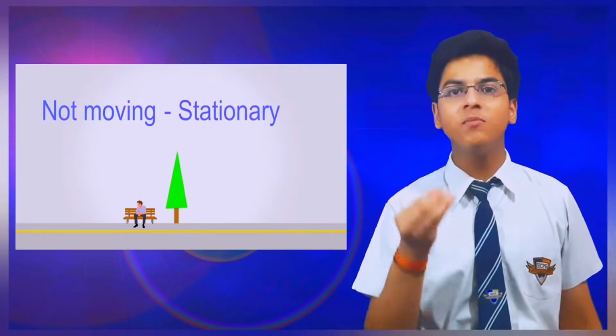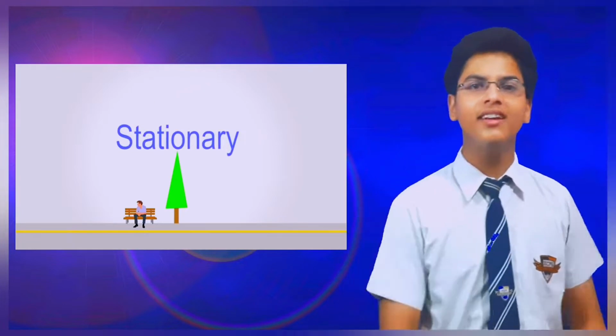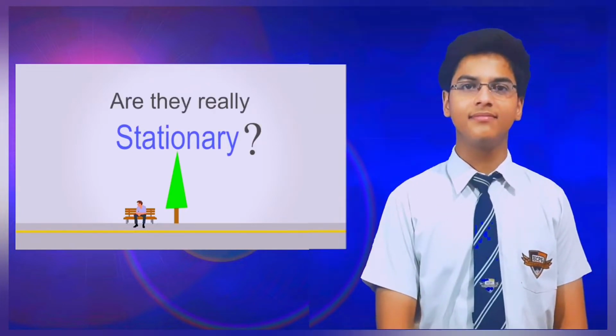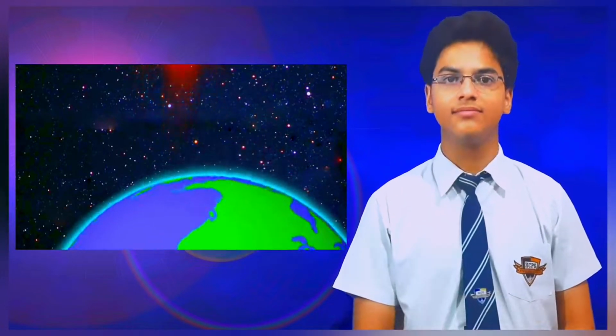When we say that objects are stationary, are they really stationary? Stationary objects are along with us on this earth. And as we know, earth is not only rotating on its axis but also revolving around the sun. So isn't the earth in motion 24/7? Yes, it is. And if earth is in motion, then the objects in it, including you and me, and even all those stationary objects are also in motion.